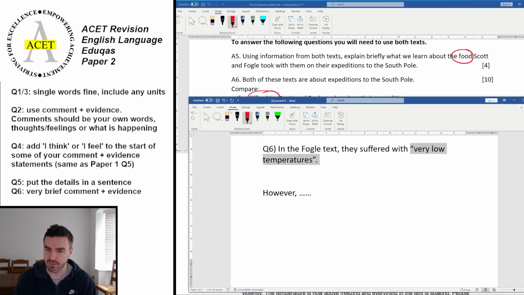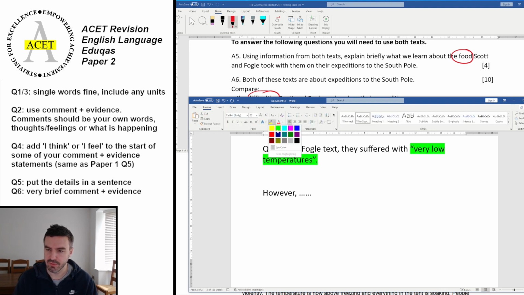So here you've got your bit of evidence, and I've put a one-word, well, 2 words, I suppose, for the phrase they suffered. Now, you don't always need a comment in these ones. That's going to be enough detail, okay?